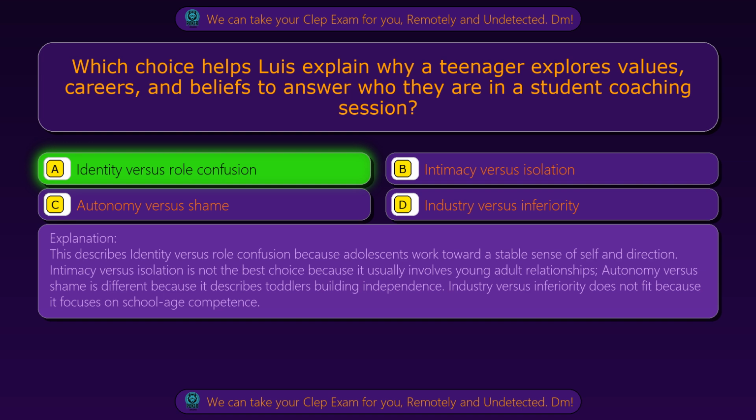This describes identity versus role confusion because adolescents work toward a stable sense of self and direction. Intimacy versus isolation is not the best choice because it usually involves young adult relationships. Autonomy versus shame is different because it describes toddlers building independence. Industry versus inferiority does not fit because it focuses on school-age competence.